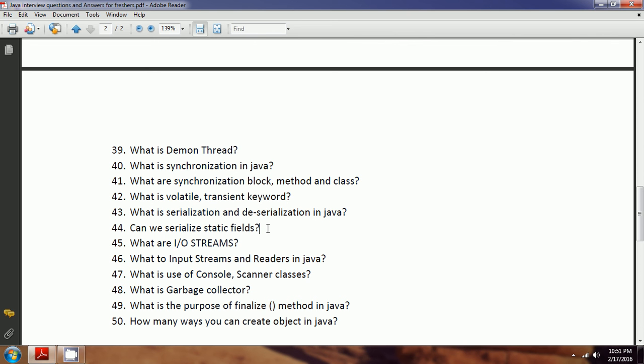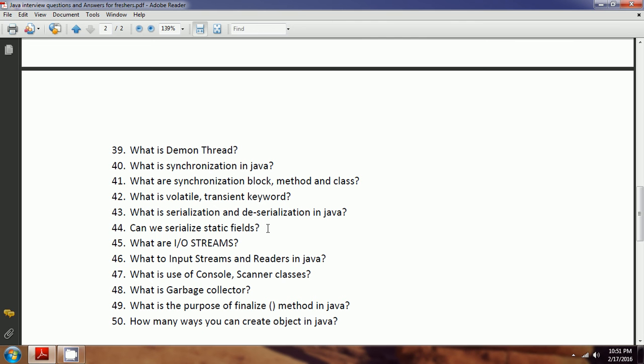And also, whenever you learn about serialization, there is a concept called serialization version ID. The serialization version ID makes sure that we are accessing the correct version of the class. That means whenever you persist the state of an object with a particular version, and later somebody tries to change the class, the version ID is going to change. Hence, the serialization version ID always makes sure that you are accessing the correct version of the class when the object was created.